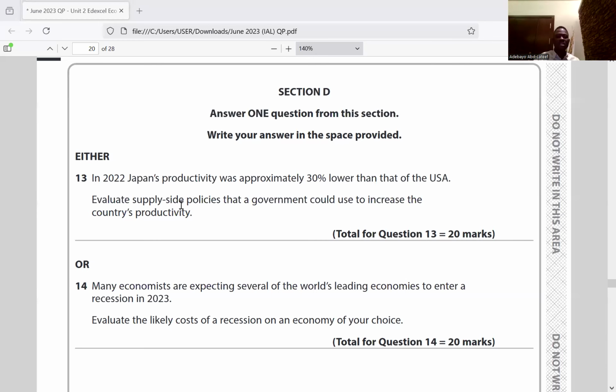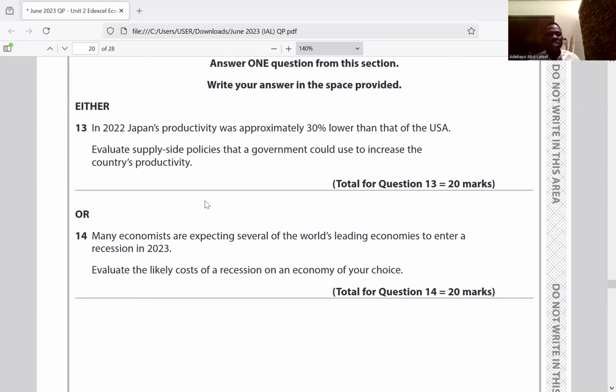We have question 13. In 2022, Japan's productivity was approximately 30% lower than that of the US. Evaluate supply side policies that the government could use to increase the country's productivity. First, what is supply side policy? Supply side policies are policies that help to increase productivity, aggregate supply, competitiveness within the economy, and output.